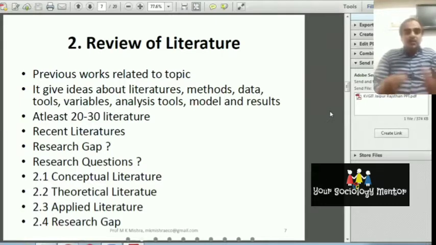When you get all those ideas, you will be able to do the research, and therefore it is very important to do the literature review more and more.